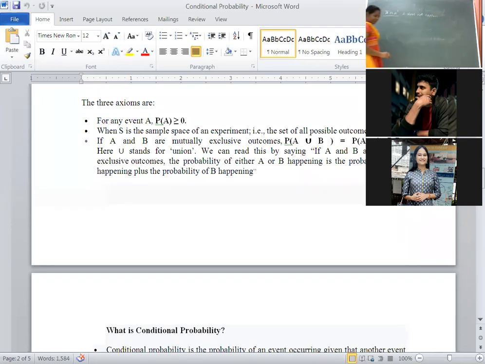Then the other notation: A bar intersection B bar. Here what does it mean? Neither A nor B happens, or none of the events happen.